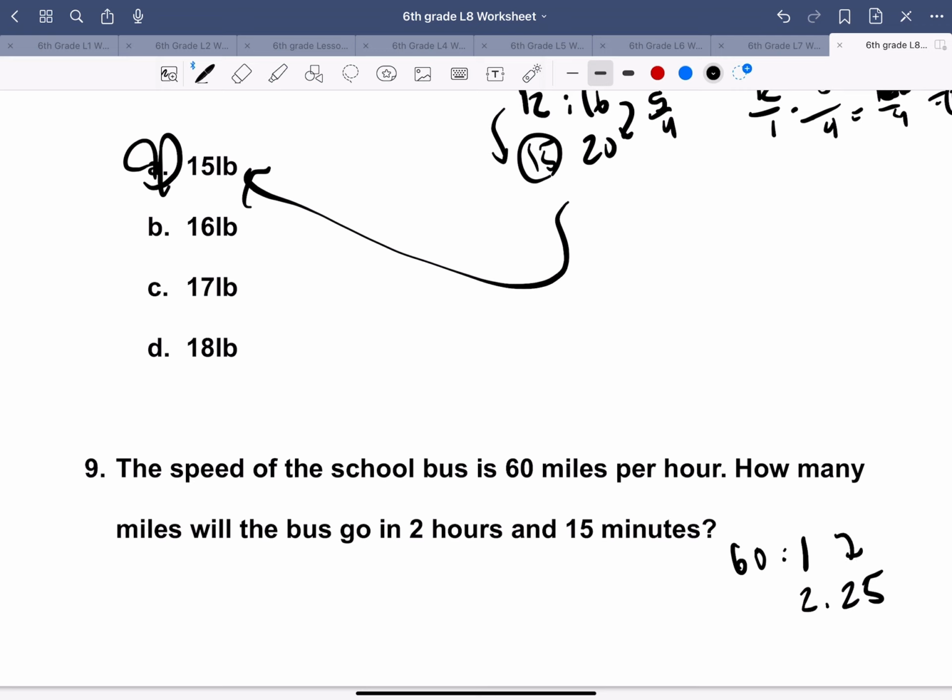So we multiplied 2.25 to get here. So also multiply 2.25 to get here, which is 135.